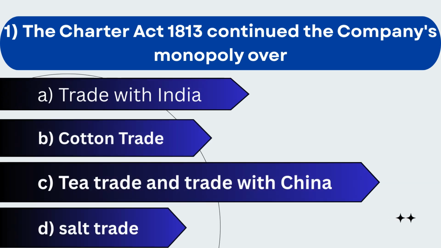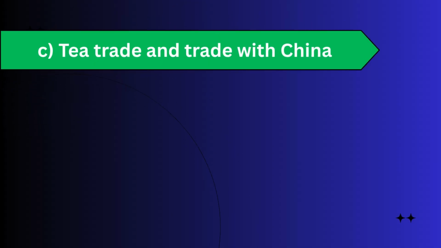1. The Charter Act 1813 continued the company's monopoly over A. Trade with India. B. Cotton trade. C. Tea trade and trade with China. D. Salt trade. The correct answer is C. Tea trade and trade with China.